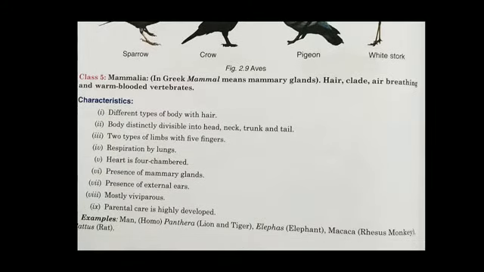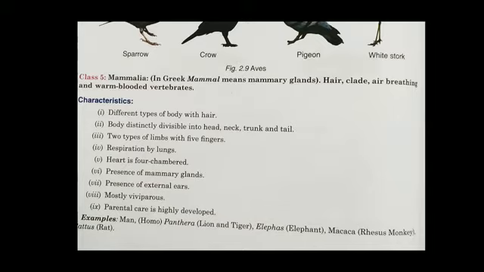Next class is Mammalia. In Greek, mammal means mammary glands, which means they also have hair, are air breathing, and are warm-blooded vertebrates like us, with different types of body hair. The characteristics are that they have 2 types of limbs with 5 fingers, respiration by lungs, their heart is 4-chambered, and they have mammary glands to feed milk, and presence of external ears, and they are mostly viviparous.